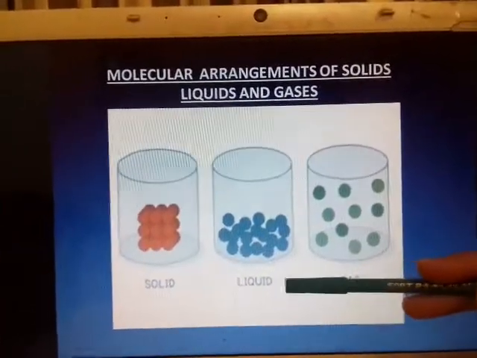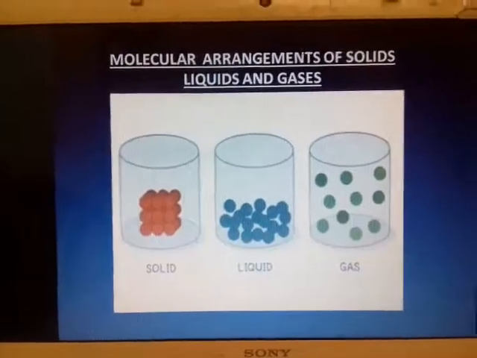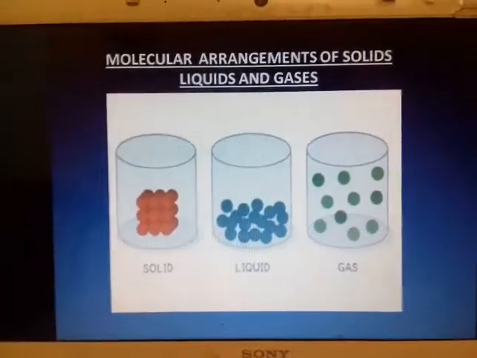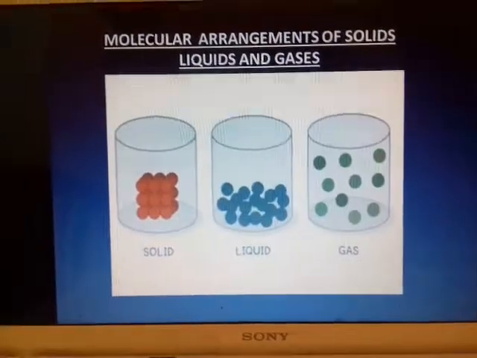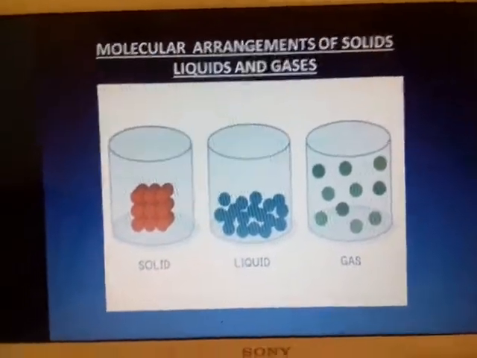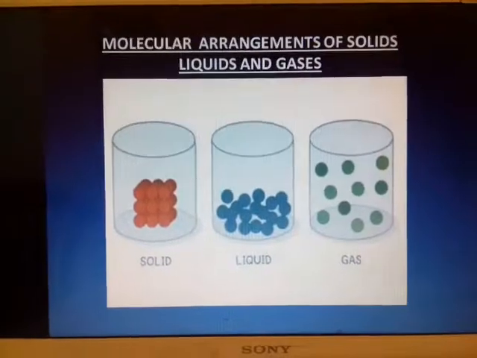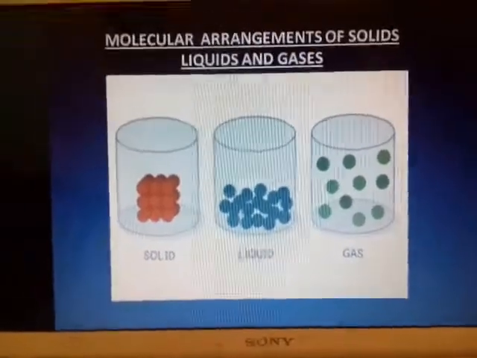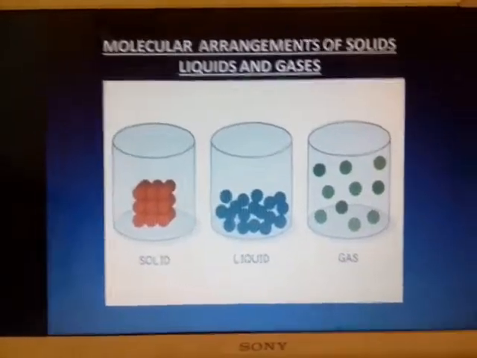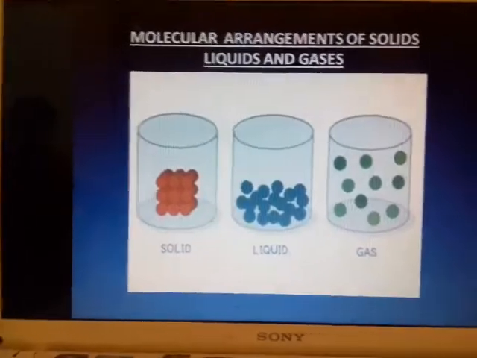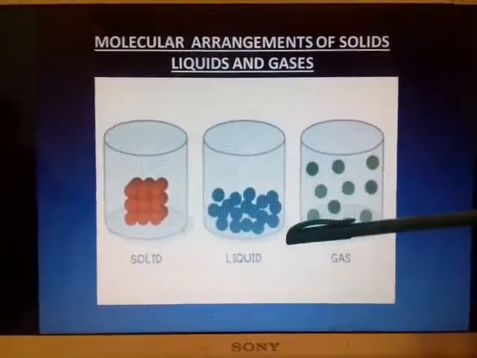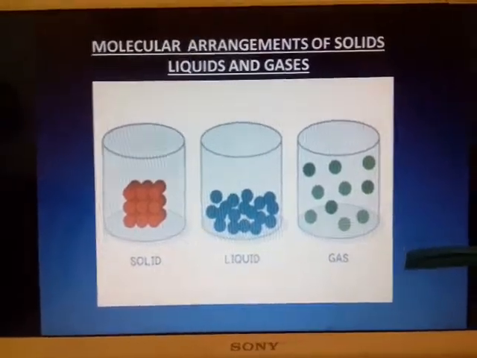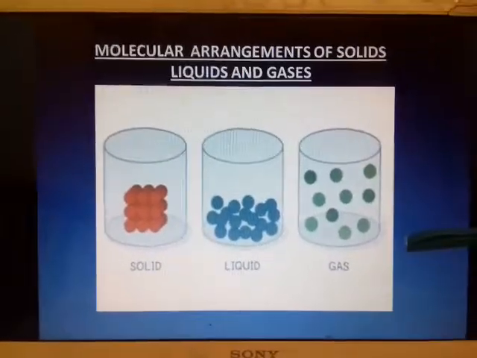In the case of liquid, when you pour water in a glass and the same water is again poured into a bottle, the same amount of water goes to the bottle and the volume does not change, but the shape changes. First it has taken the shape of the glass and now it has taken the shape of the bottle. The reason is that there is some little space in between the molecules of the liquid. In the case of gas, there is a lot of space between them.